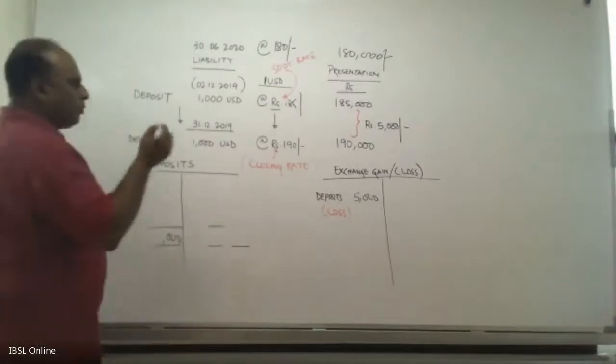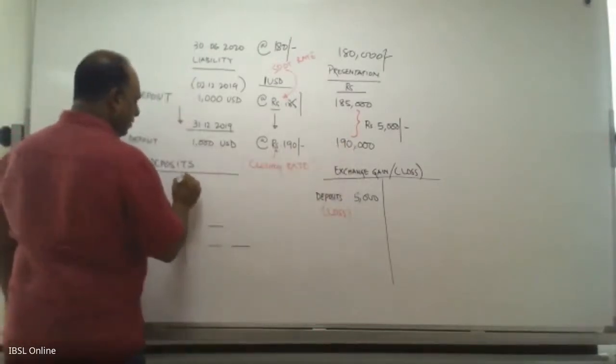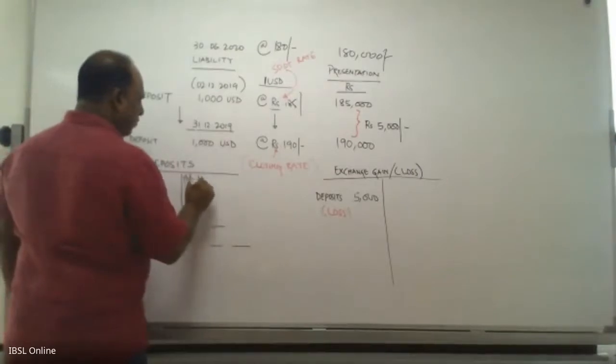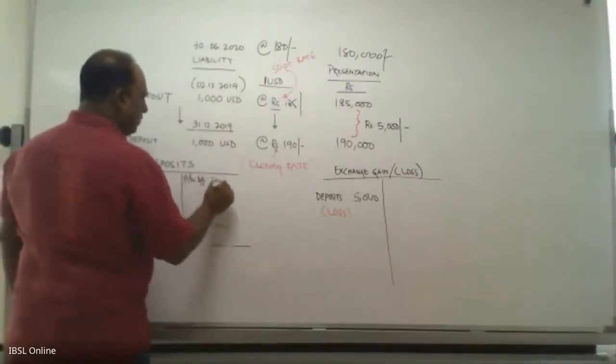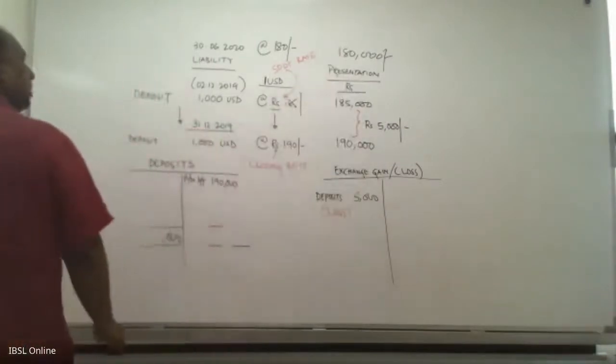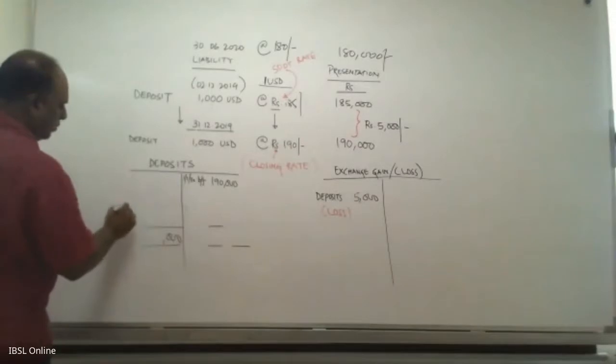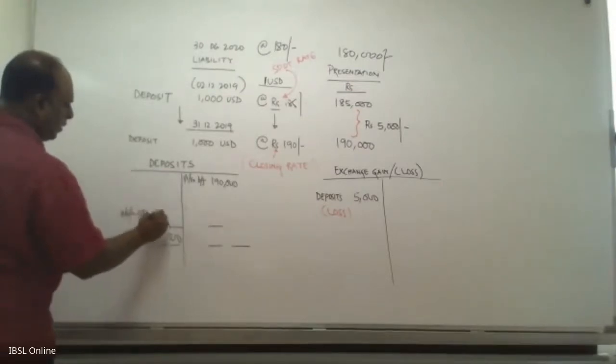Your brought forward balance is 190 because of the last date. But as at 30th June, your balance is 180.